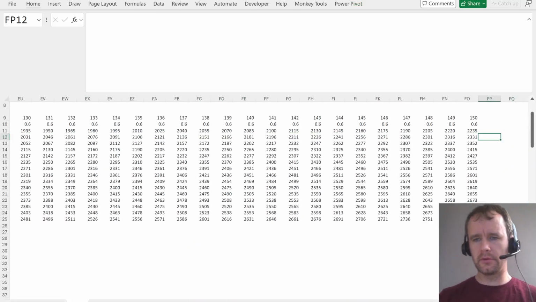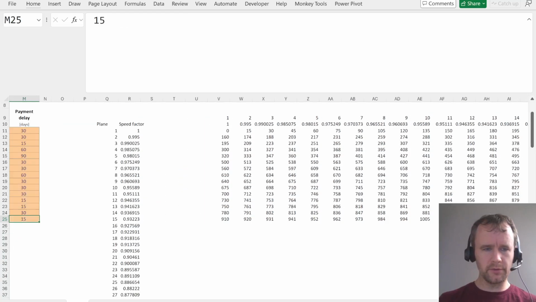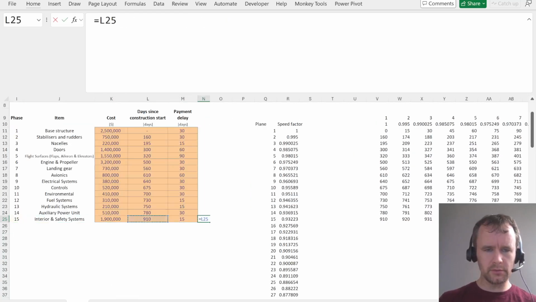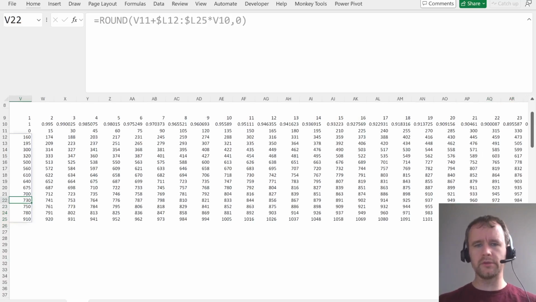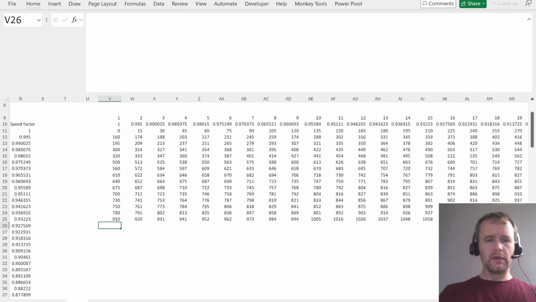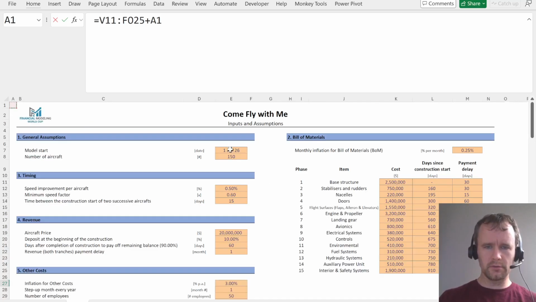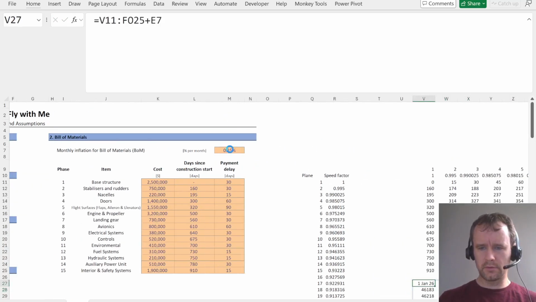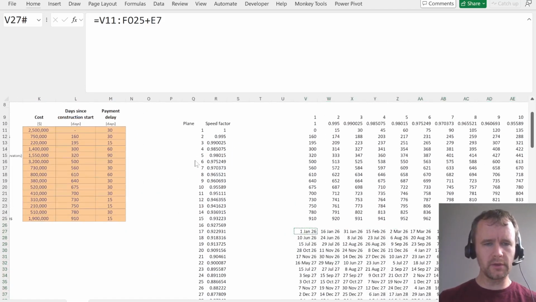So let's just do equals this minus this is 15, and that should be 60% of that. No, it's not. Minus that. 130. Wait, what did I subtract from what? Sorry, it should have been that from that. It's always 15 days there. 78 equals that divided by 0.6 is 130. Good, fine. So these are the days from construction start. Then the dates are just going to be all of these plus start date. Okay, then payment delay. I'll come back to that in a second.